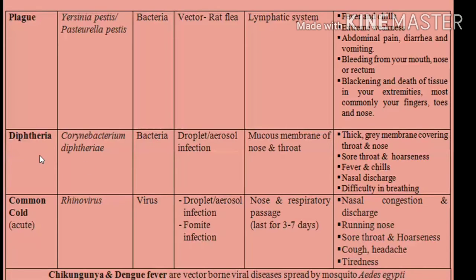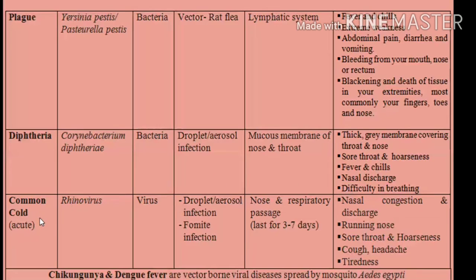Diphtheria, another bacterial disease caused by Corynebacterium diphtheriae, spread through droplet or aerosol infection, mainly affecting the mucous membrane of the nose and the throat. The main symptom is the thickening of the membrane of the throat and nose, which turns grayish in appearance. Sore throat, hoarseness, fever, chill, nasal discharge, and difficulty in breathing are the other symptoms.